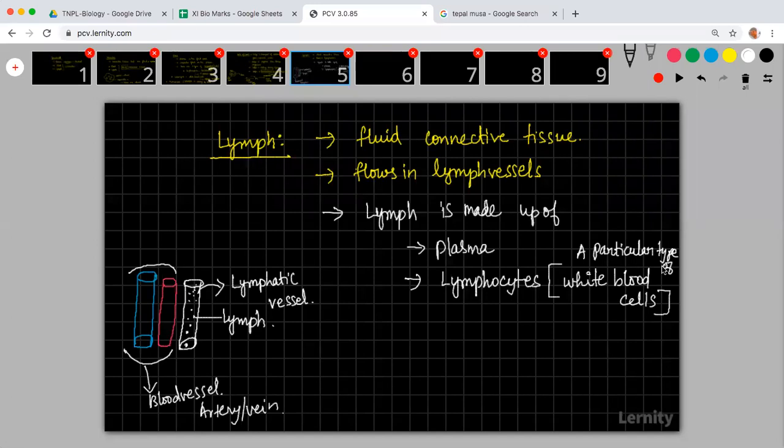It is also made up of plasma and corpuscles. They are also a particular variety of white blood cells. What is absent? RBC and platelets are absent.